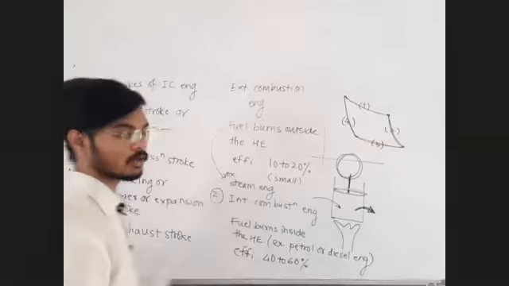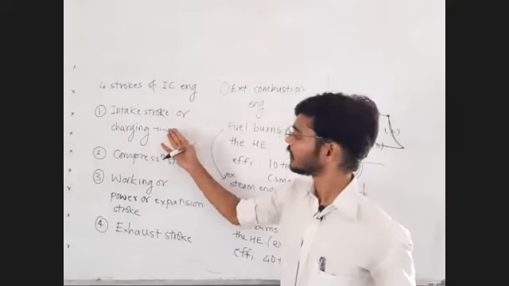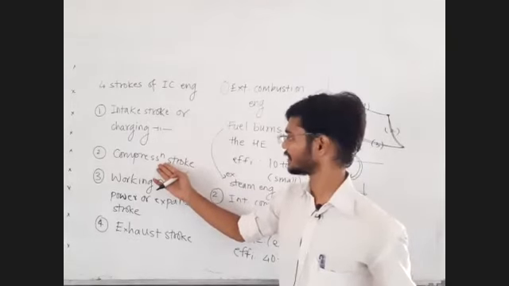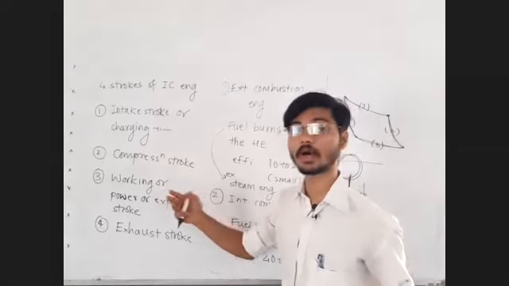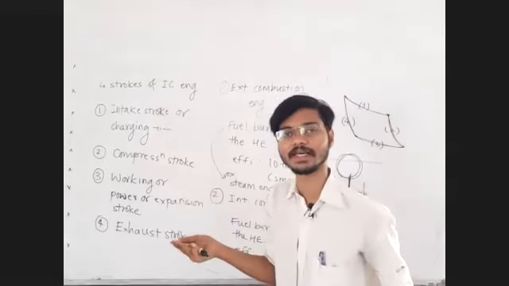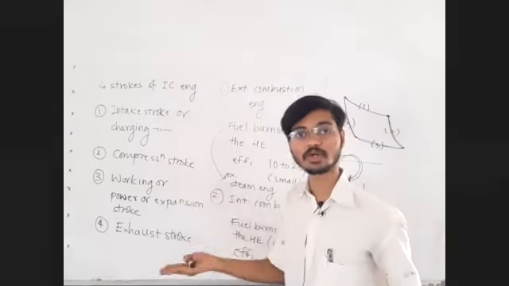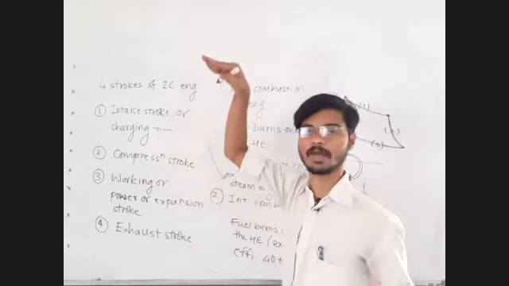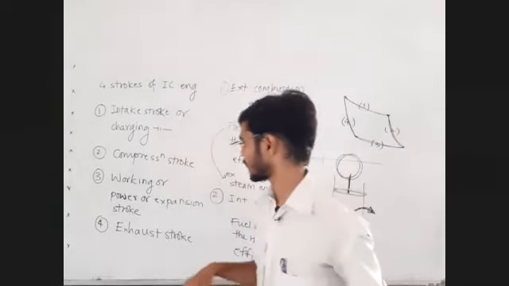Fine. So in the first stroke they take the fuel in, next they compress the fuel so that its temperature increases. Now the fuel burns and expands, and you convert the energy of the fuel into mechanical energy. Pressure volume work on the piston, so the piston moves up, and that motion is converted into rotational kinetic energy.